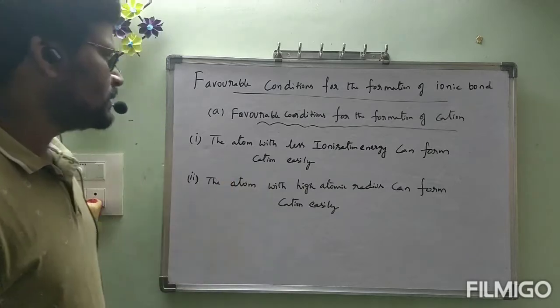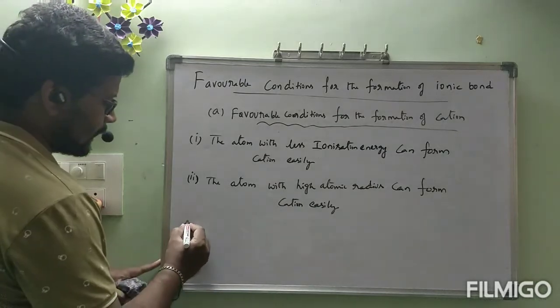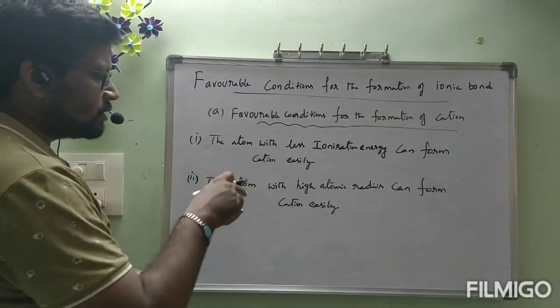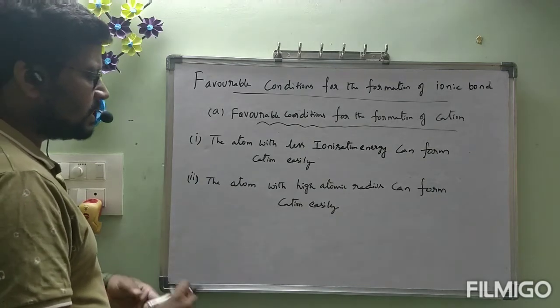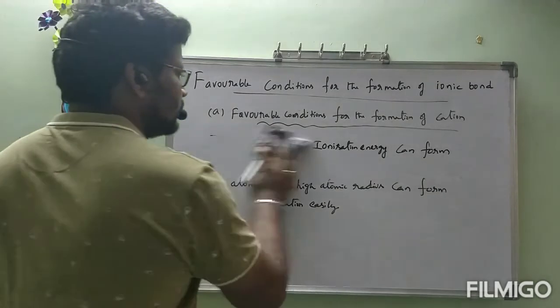Okay, ma? Now read the two conditions once, all of you. First one: the atom with less ionization energy can form cation easily. Second one: the atom with high atomic radius can form cation easily. Now we are going to see the third one. After the explanation I will write it. Before that, note this down carefully, all of you. Atom with less ionization energy can form cation easily. Atom with high atomic radius can form cation easily. Next.